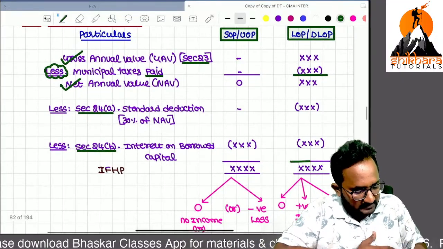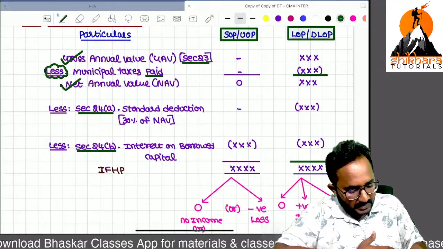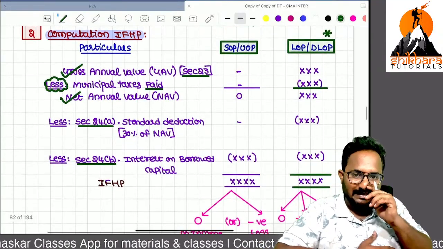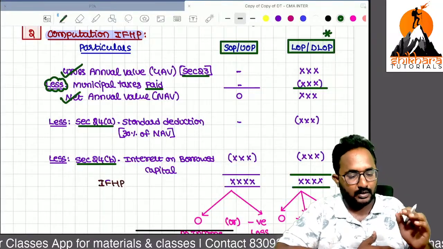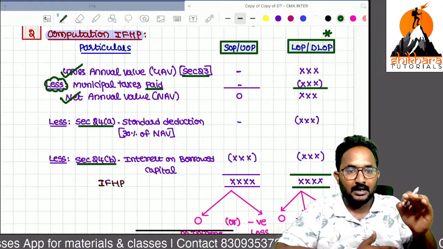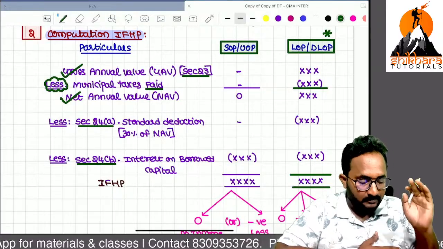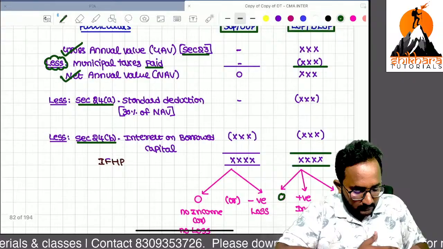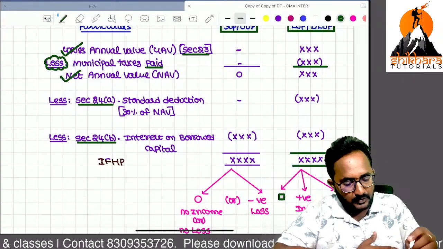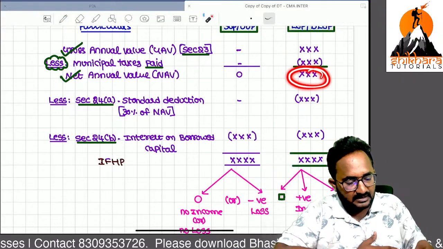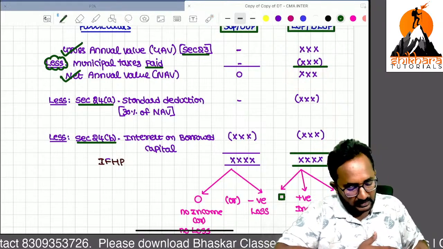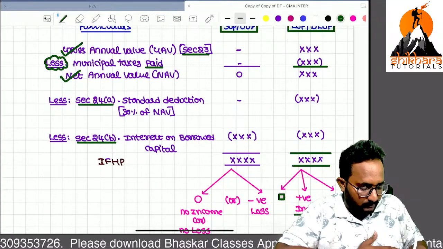Please reduce, these are all the things. Then you will get the income from house property. Sir, if you are calculating the income from house property for the let out property, deemed let out property, yes, you will get an answer maybe 0. So exactly, yes, if your NAV is matched with these two deductions, you will get 0. Or you will get income also. Maybe you will get what?